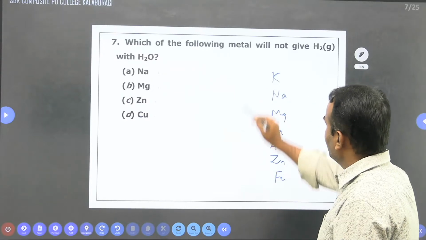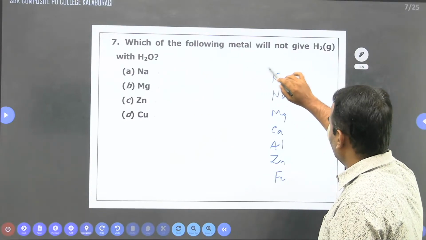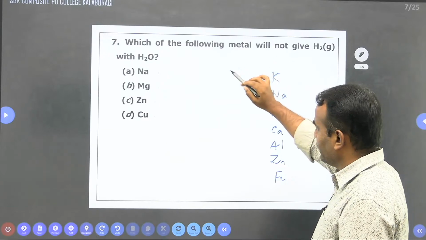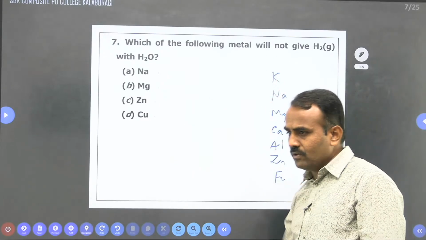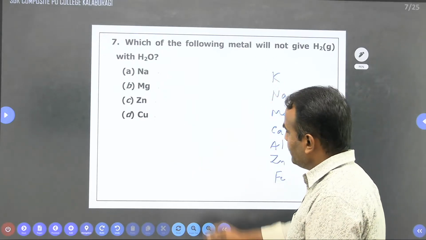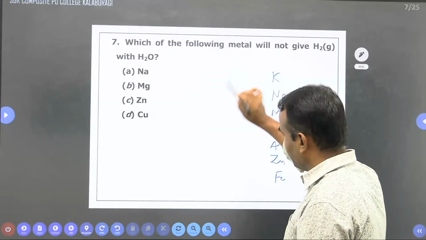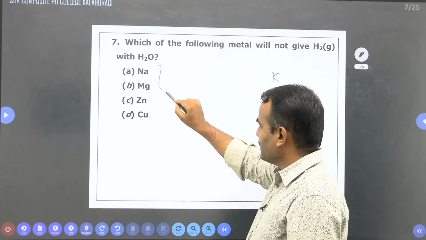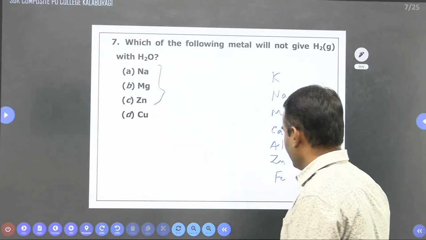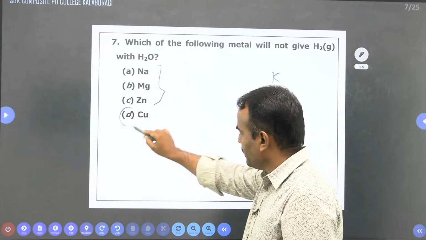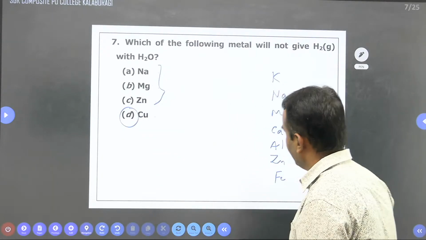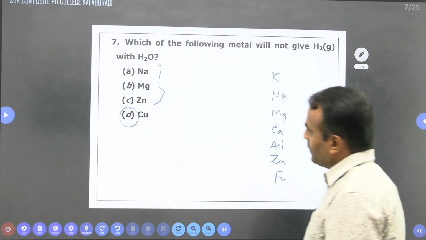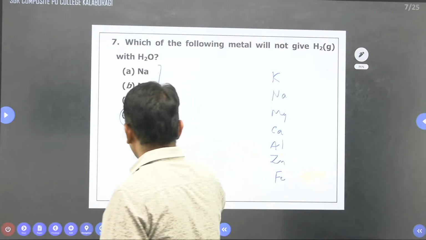So it means water. Very reactive metals, when they react with water, form oxides and there is liberation of H2 gas. Sodium, magnesium, zinc are reactive metals, and copper is of very less reactive nature. So it does not produce hydrogen gas when it reacts with water. So copper is the correct answer.